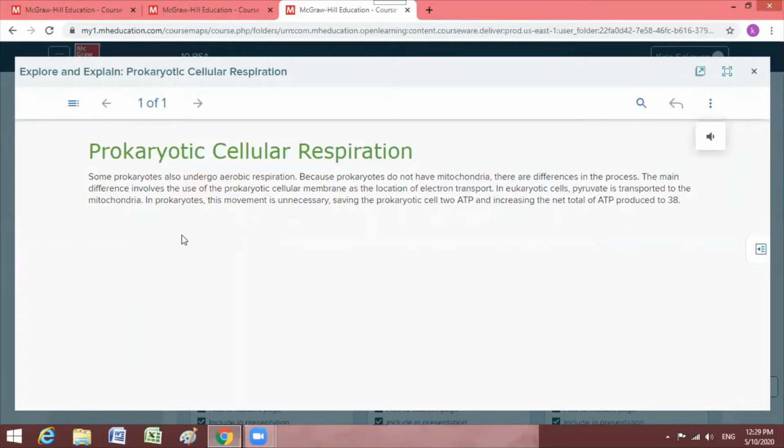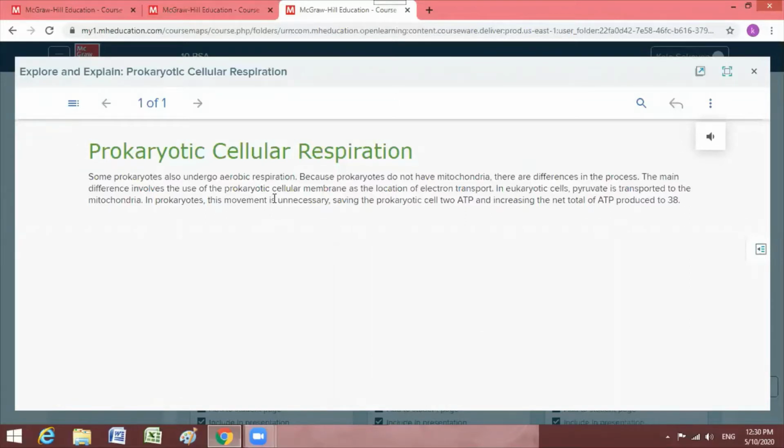So as it says, prokaryotes, of course, don't have mitochondria. Keep in your mind, they don't have mitochondria. So of course, there is no Krebs cycle. The pyruvate, which is the product of glycolysis, will not move into the Krebs cycle or into the mitochondria.